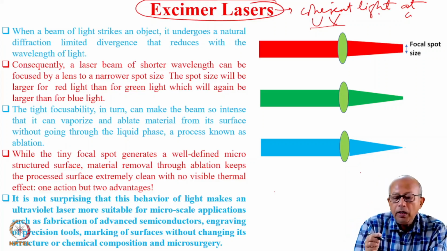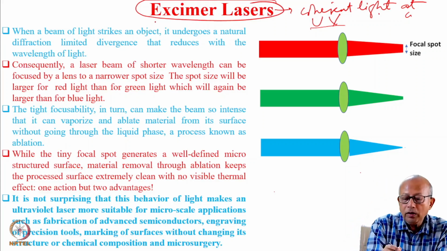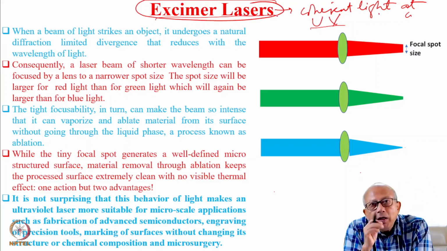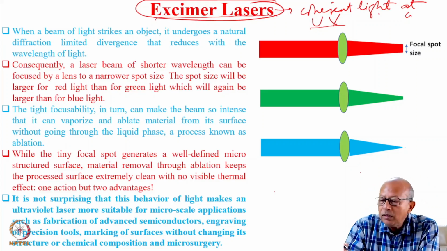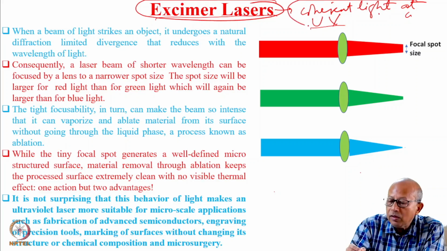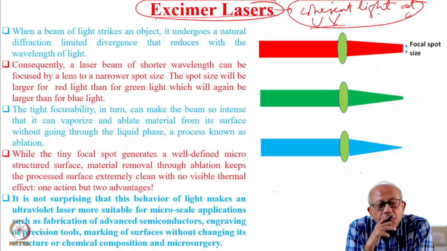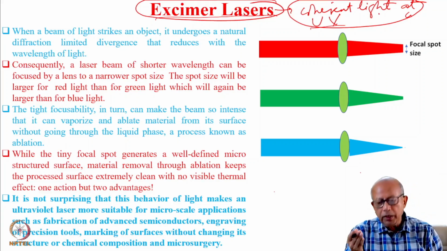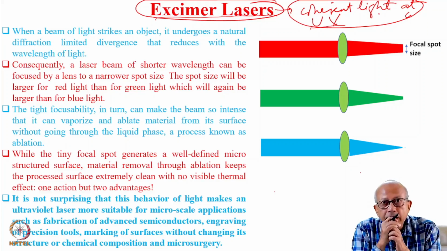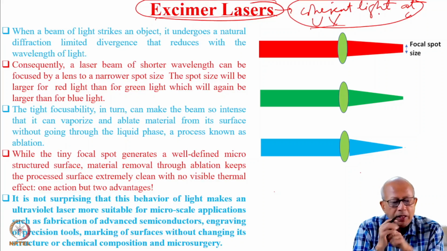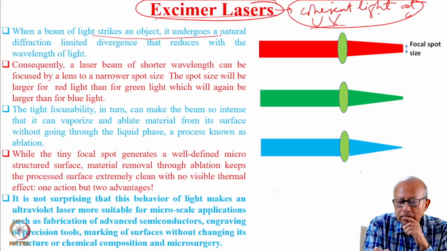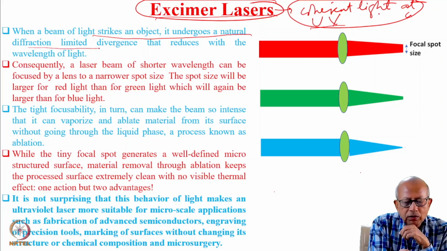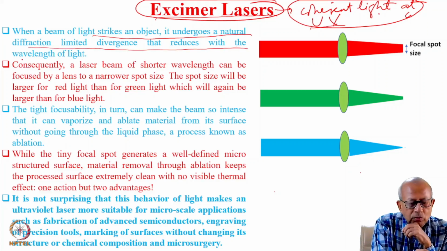Before we try to understand the working of excimer laser, let me very quickly tell you what is the importance of coherent light at ultraviolet wavelength. You see, from the theory of diffraction, which we have studied in quite detail when we spent some time understanding the behavior of light, we have seen that when a beam of light strikes an object, it undergoes natural diffraction limited divergence that reduces with wavelength of light.